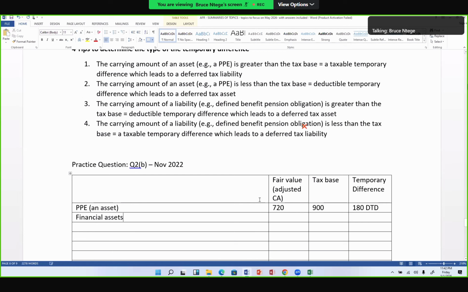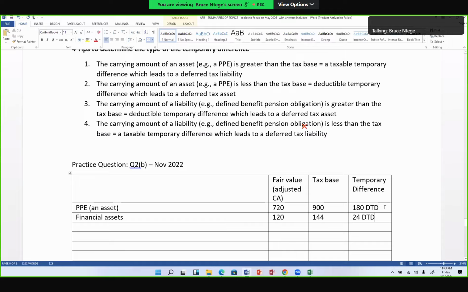Okay? And we say that our carrying amount is 120, while the tax base is 144. Again, we see the same kind of trend, because they're both assets, and the carrying amount is less than the tax base. So here it's a difference of 144 minus 120. It's a difference of 24, and again, it's a deductible temporary difference. Deductible because the carrying amount of 120 is less than the tax base, and we saw that as rule number 2.